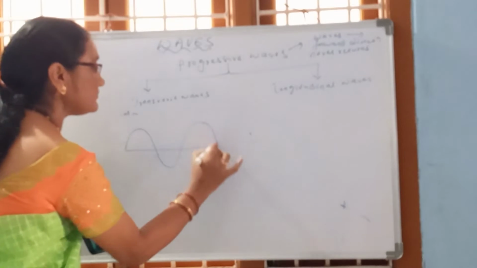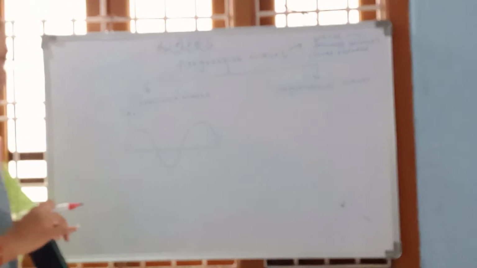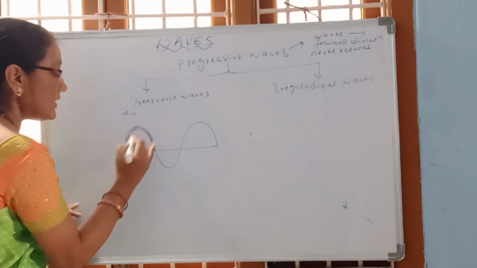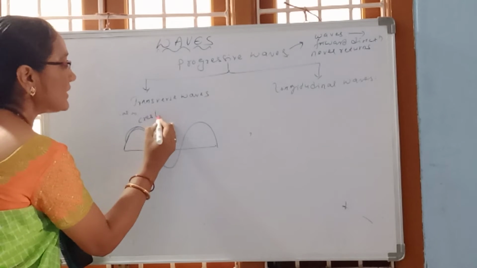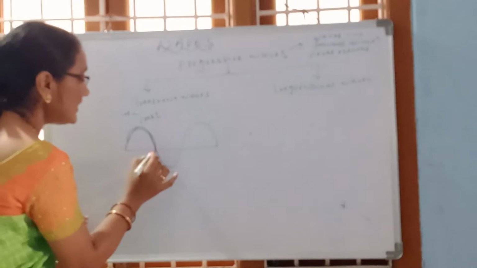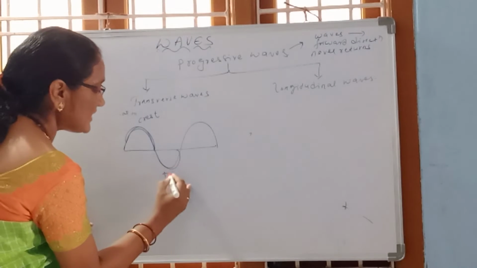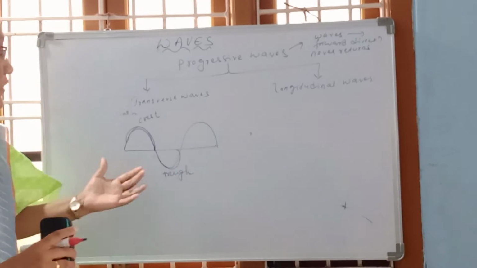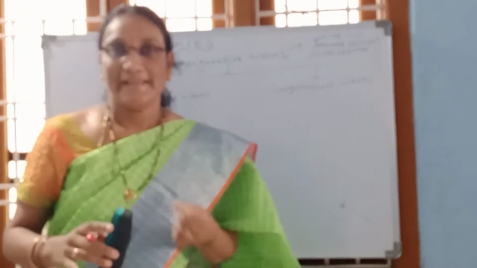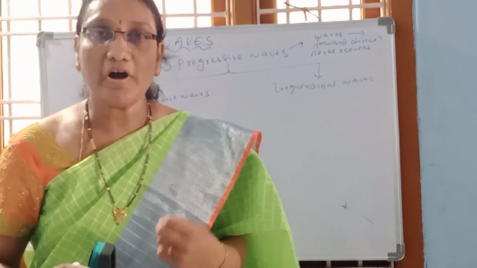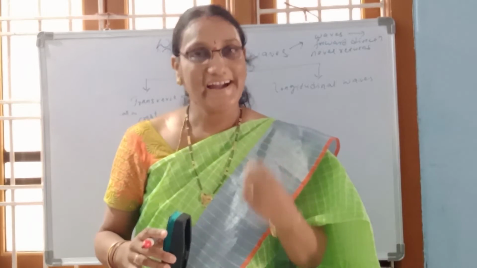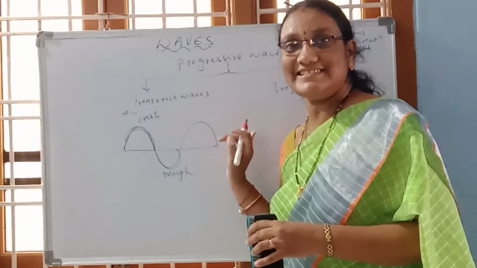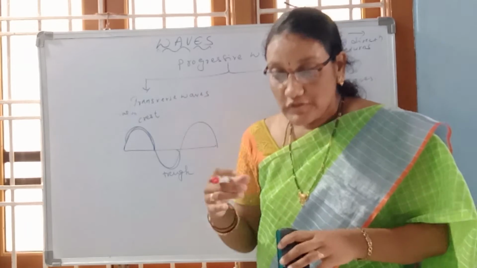Now let us see this waveform. Here you see this we call the crest, and this we call the trough. So transverse waves travel in the form of crest and trough. Alternately we get crest, trough in such a way.